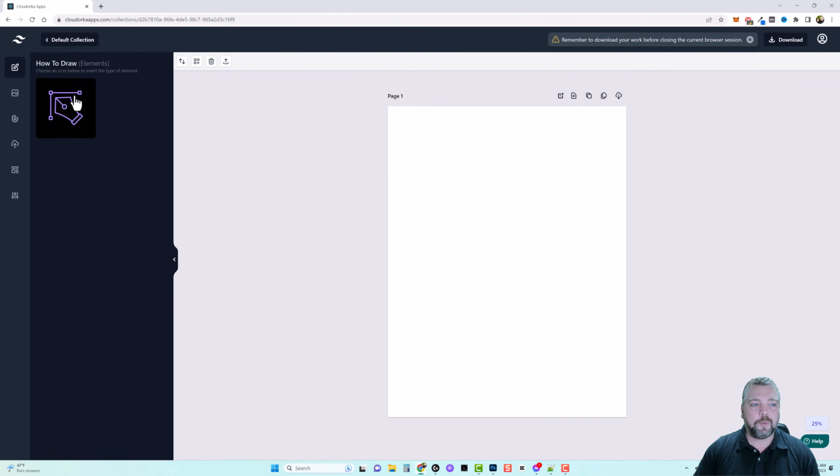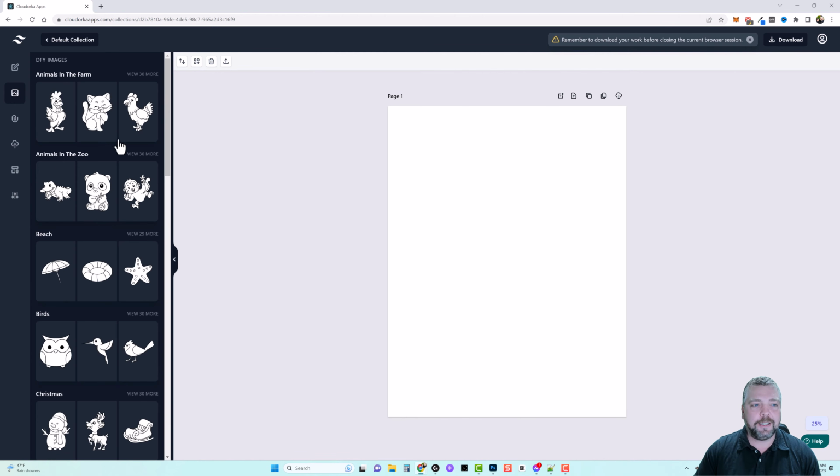But what we're going to do is we're going to come over here on the left-hand side, and I'm going to explain these different options you have here and what you can do, and then show you how easy it is to add images to your book. So first of all, we have our canvas, which is what we're on right now. Next, we have done for you images. If I click here, it's going to show us all types of done for you images in this collection, and you can click on view more to view more of this type.